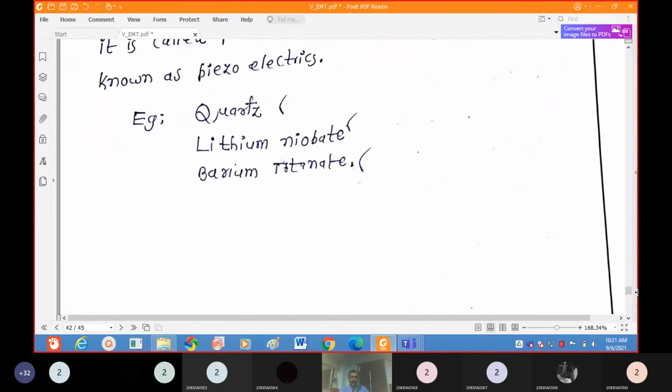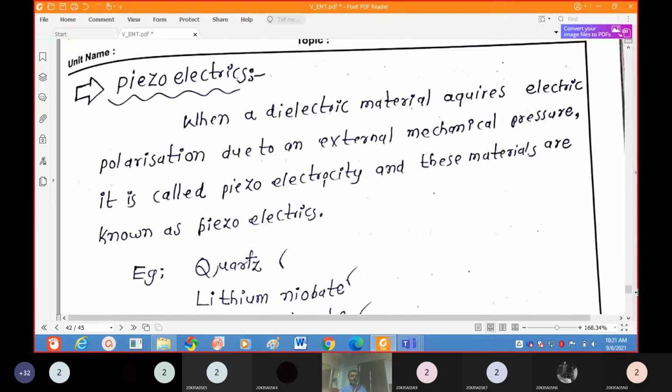Now coming to piezoelectrics. Piezoelectric materials also exhibit a permanent dipole moment without applying an external field. But if mechanical work is done on the material, polarization takes place due to that mechanical work, and the mechanical work is converted into charge.